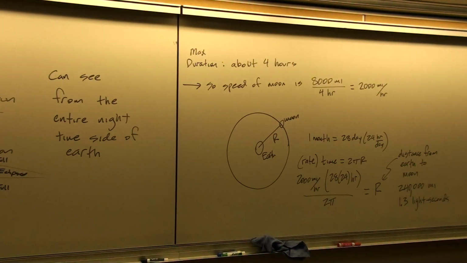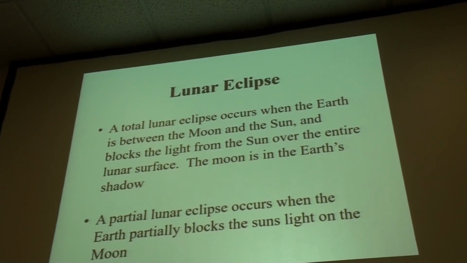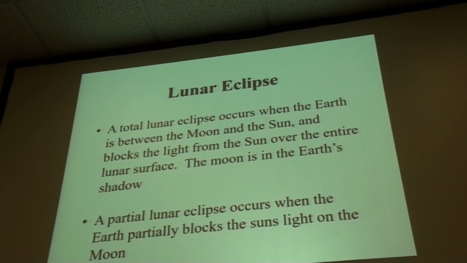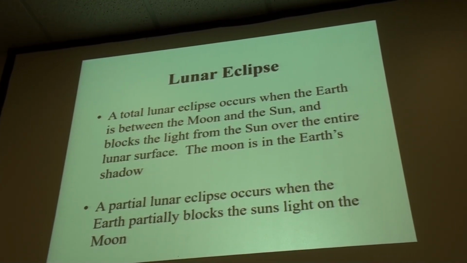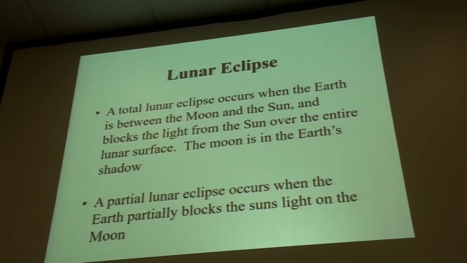In terms of what you would see today, first we'll look at these basic definitions, and I'm supplying you these PowerPoints too, so you can check in Module 1, and you'll find these under PowerPoint. And so partial lunar eclipse then occurs when the Earth is only partially able to block the light of the sun on the moon.